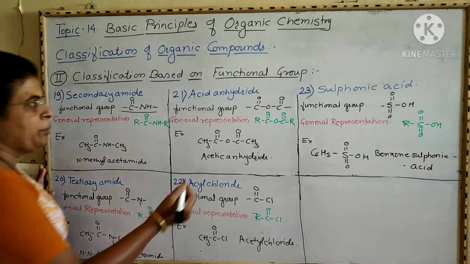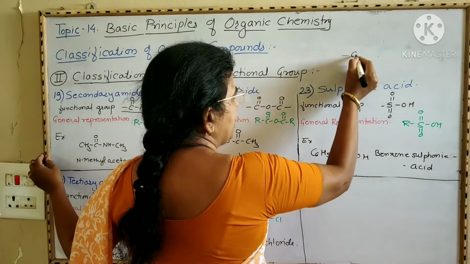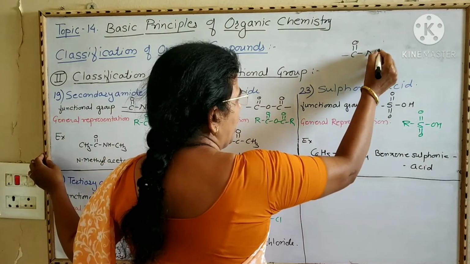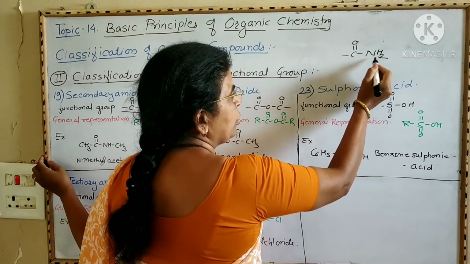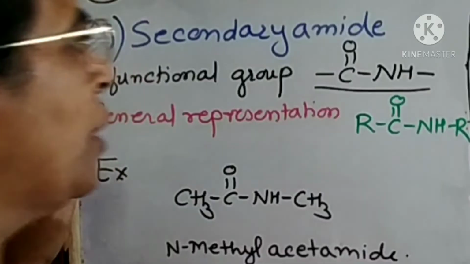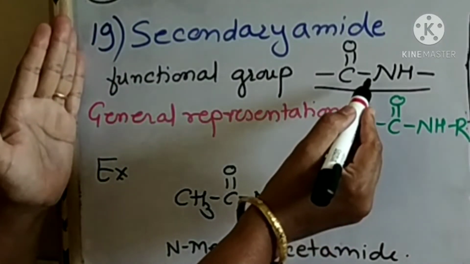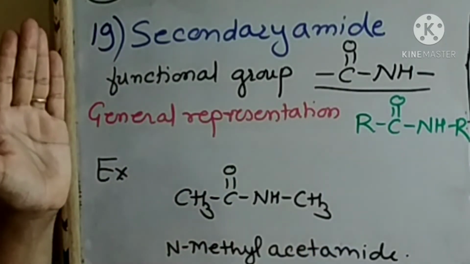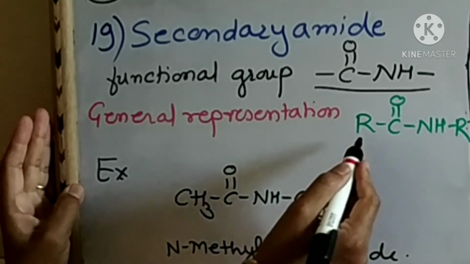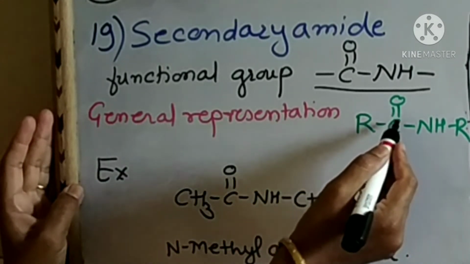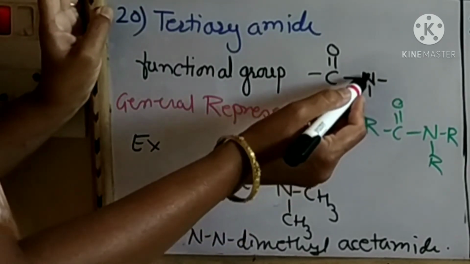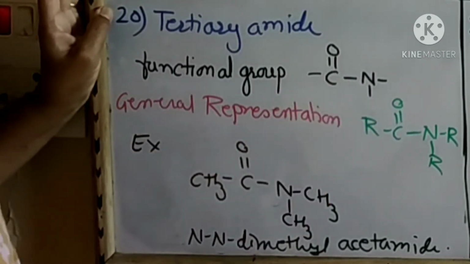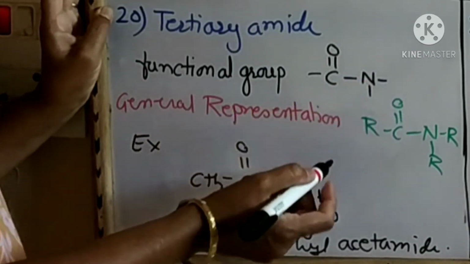Now we know what is meant by amide. Amides are C double bond ONH2. In case of primary amide, there are two hydrogen atoms bonded to nitrogen atom. In secondary amide, there is only one hydrogen atom bonded to nitrogen atom. Therefore, the general representation is RC double bond ONHR. Now, in case of tertiary amide, this nitrogen atom is not bonded to any hydrogen atom, but it is bonded to two alkyl groups.